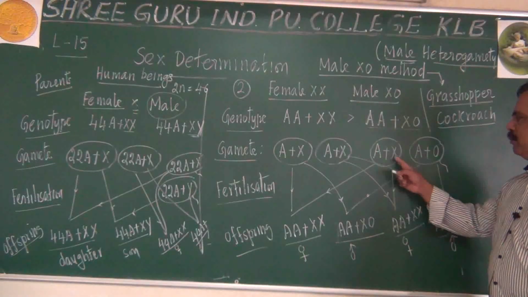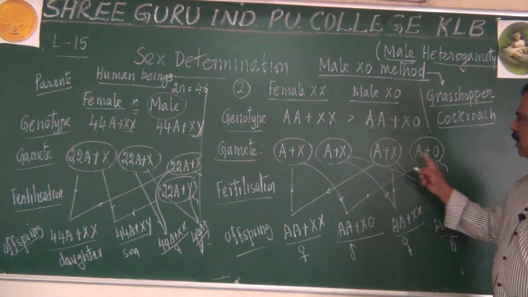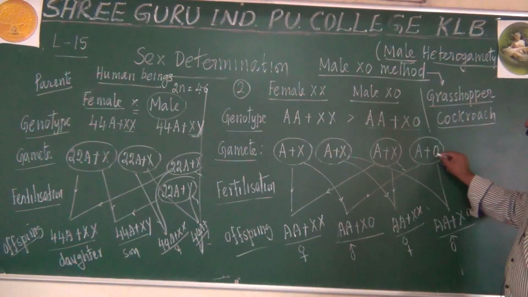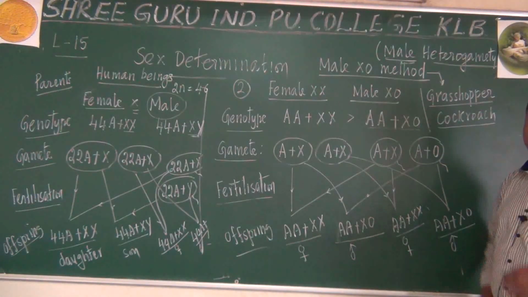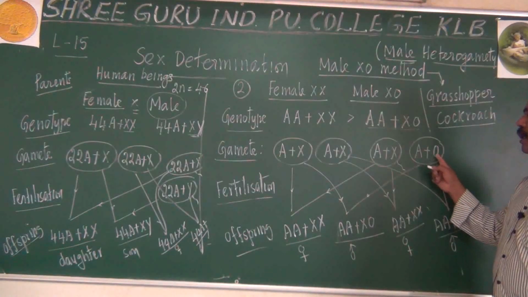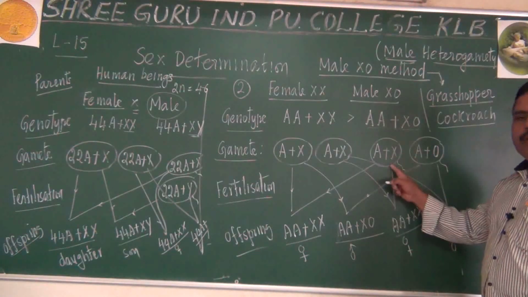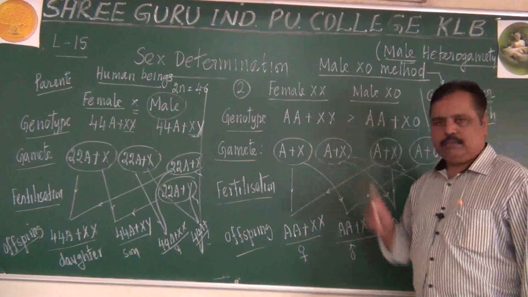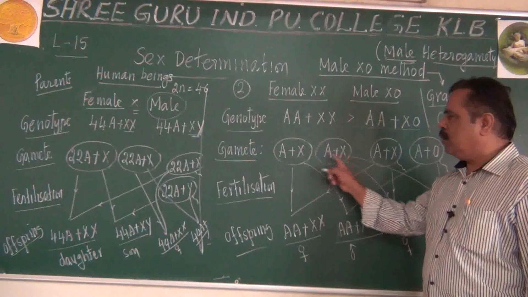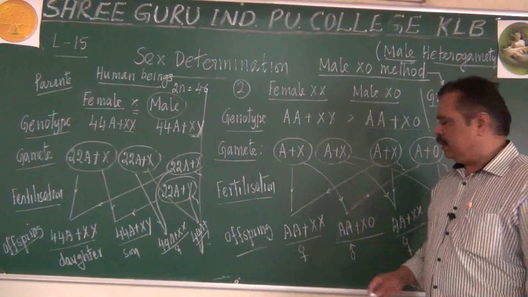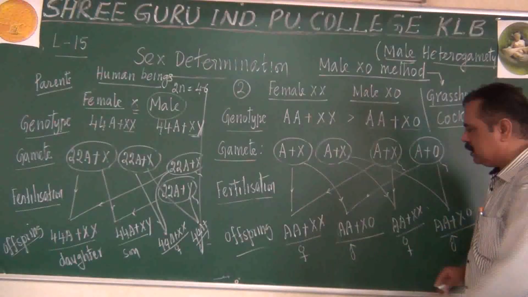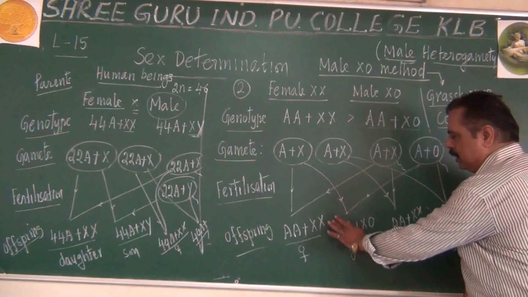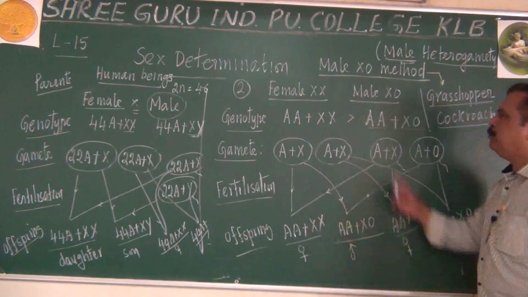One type of sperm will have one allosome, another type does not contain any allosome. But what about the female gamete? Both the ova have allosomes in them.